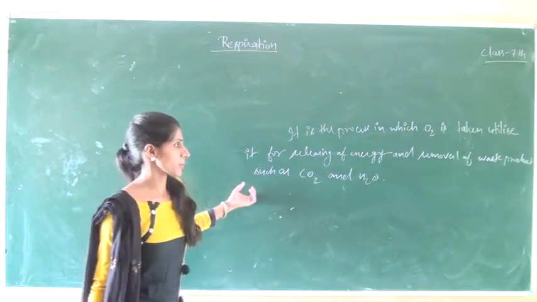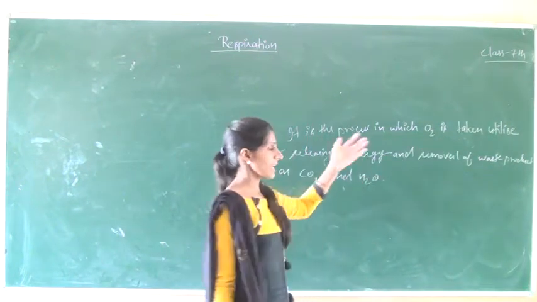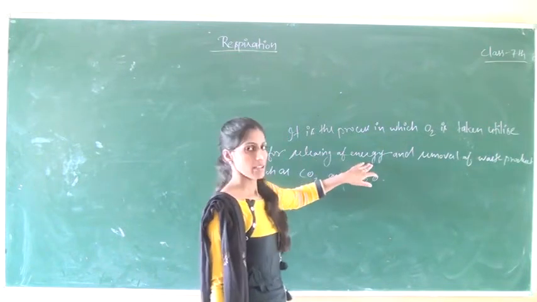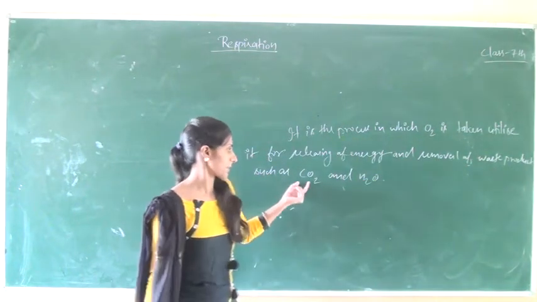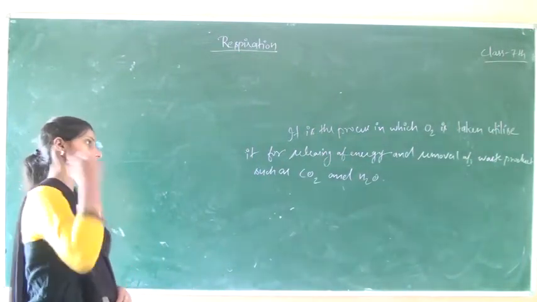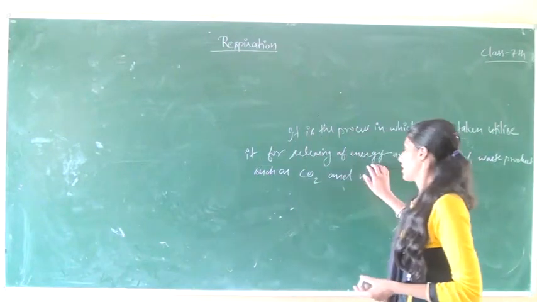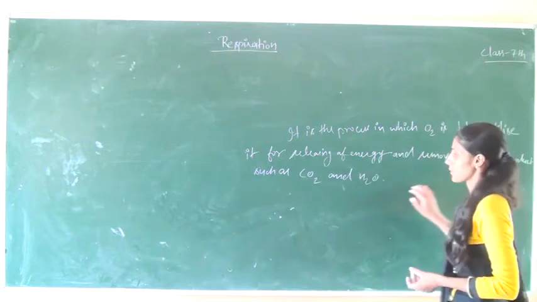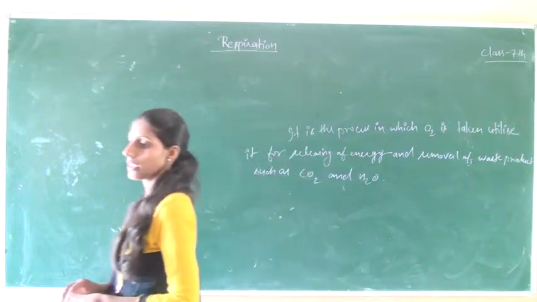In the respiration process, we use oxygen. We take oxygen, utilize this oxygen for releasing of energy and removal of waste products such as carbon dioxide and water. It means in the respiration process, we gain oxygen. Energy is produced and utilized, and after that waste products carbon dioxide and water are formed.